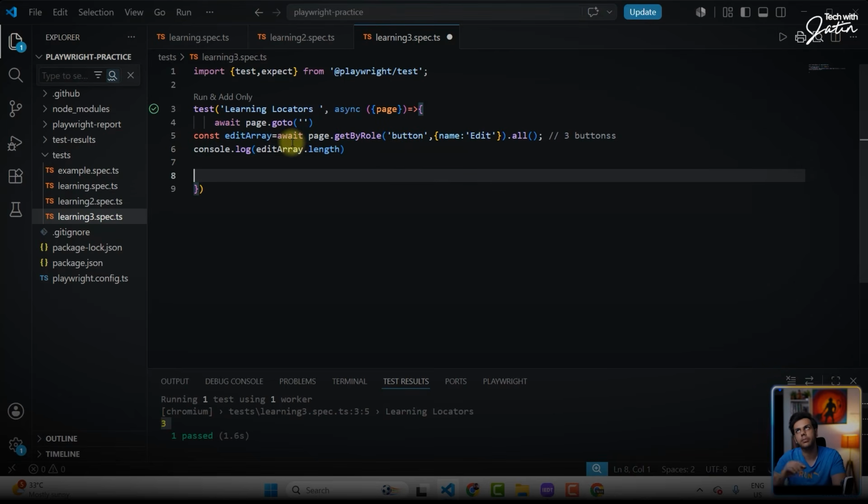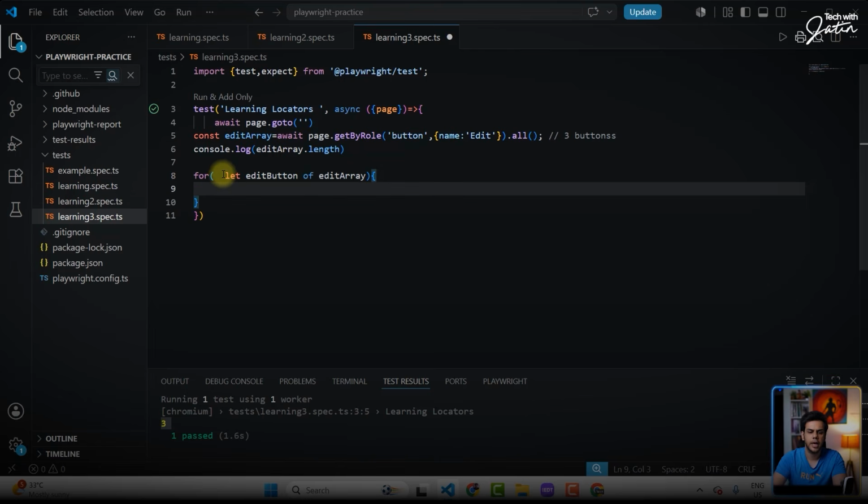If I have an array, I can traverse the array also. What I can do? I can say for editArray, and over here, we are going to use for of. So from this array, one by one, I will be getting the individual edit button. And I can do whatever. I can perform a click, or I can print the visible text on my console. Maybe I just want to print the visible text on my console.